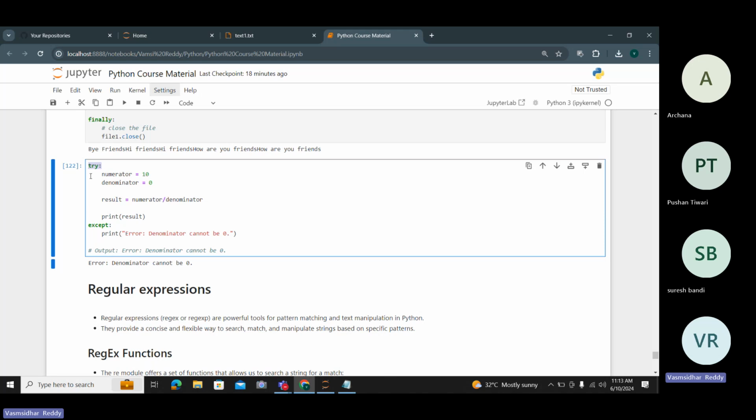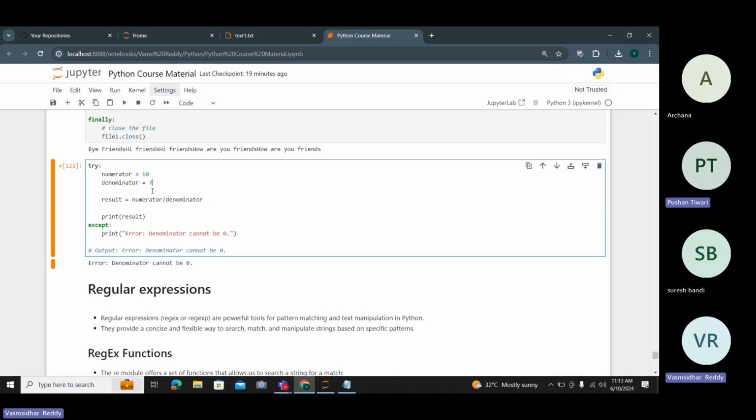I'm trying to work on this operation, numerator divided by denominator. If it is satisfied, the print statement will give an output. Except, if things do not satisfy the try, the except block will be executed. Here numerator equals 10, denominator equals 0.